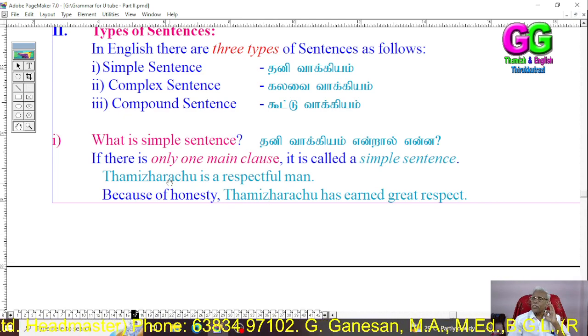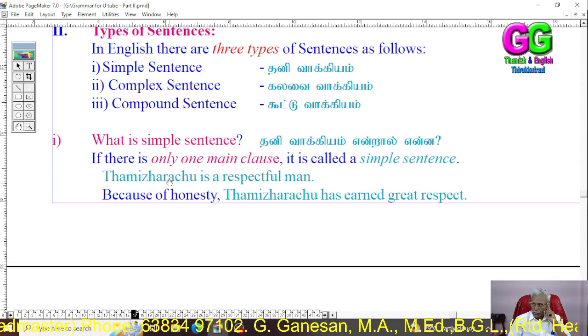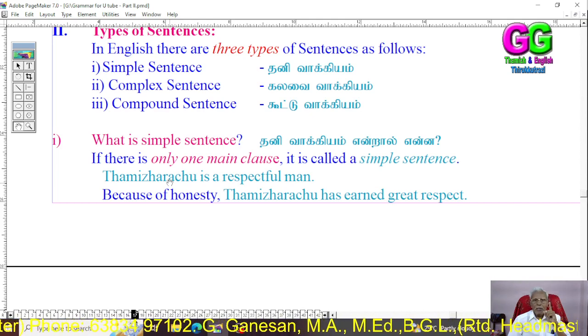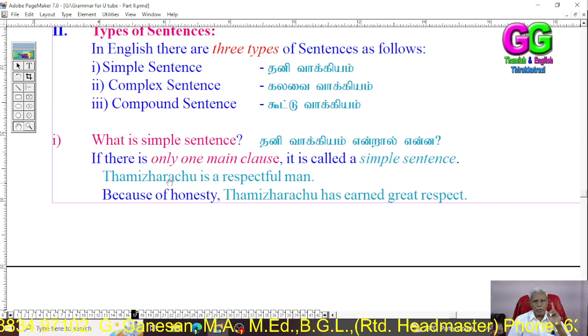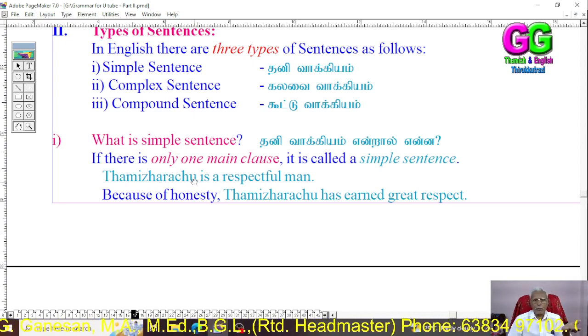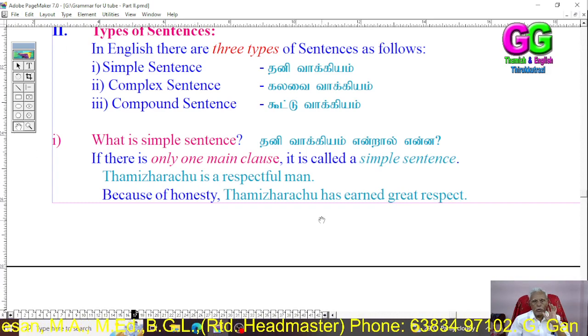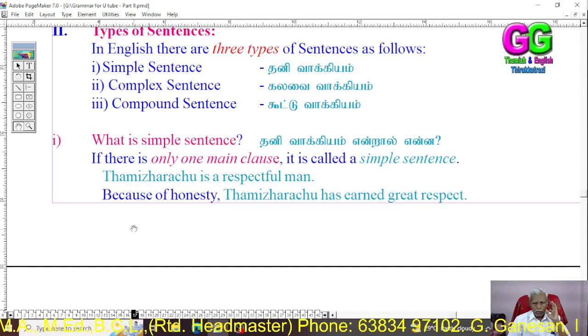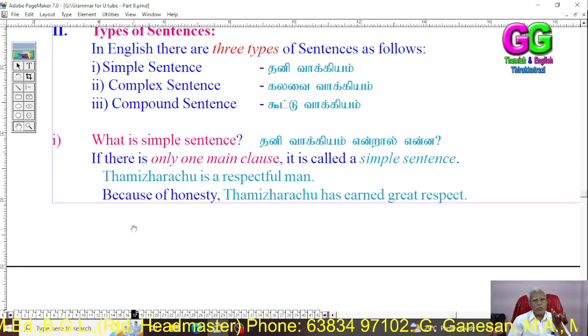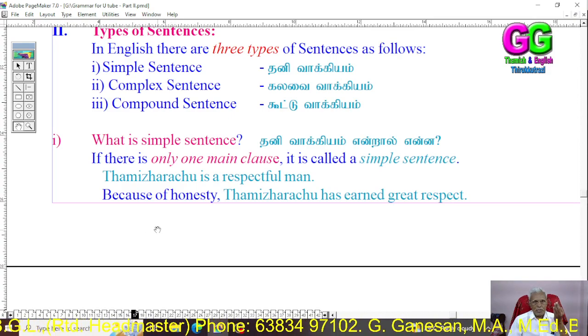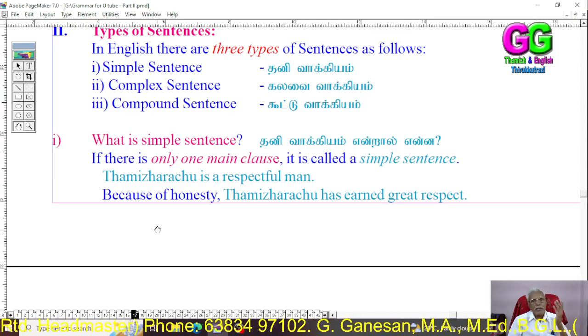What is a simple sentence? It should have only one main clause. There may or may not be a phrase, but the main clause should be only one. A sentence having only one main clause is called a simple sentence.